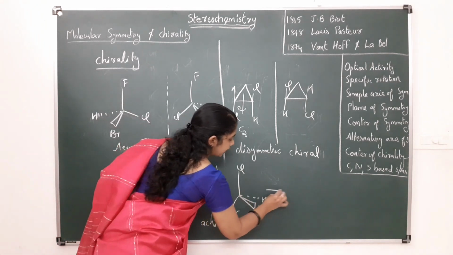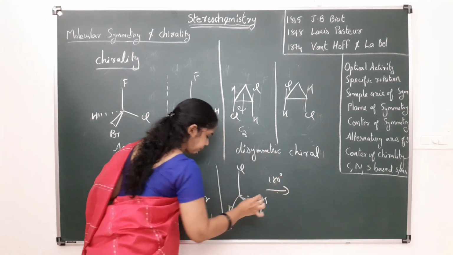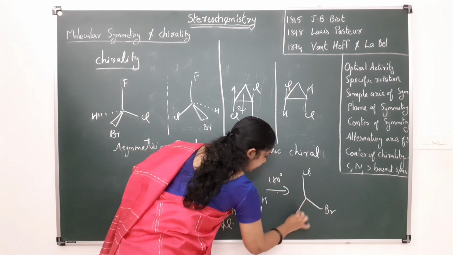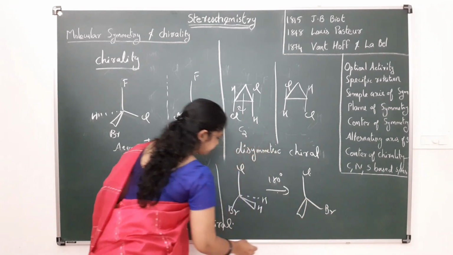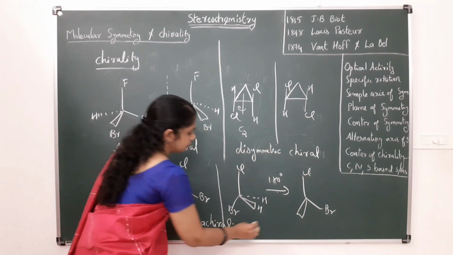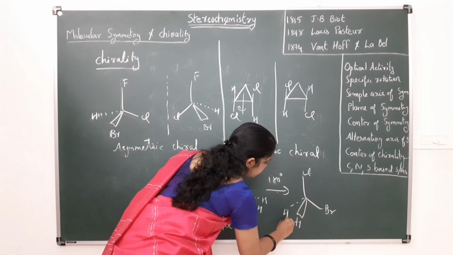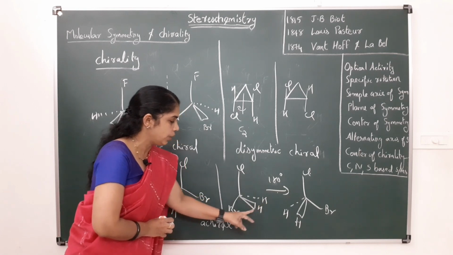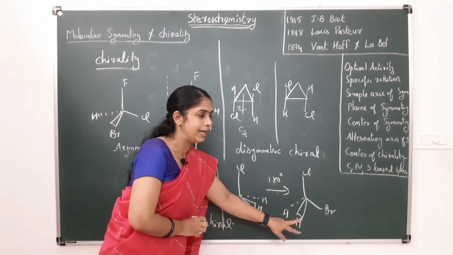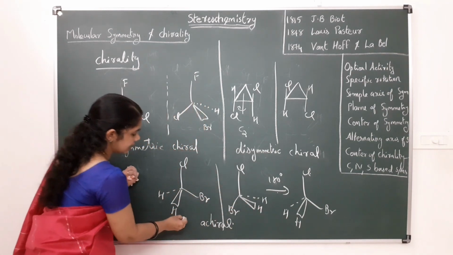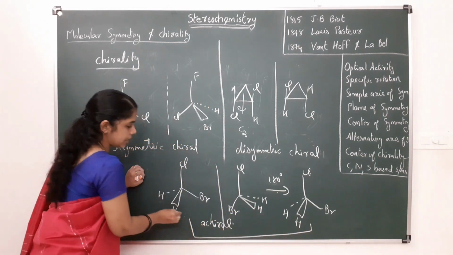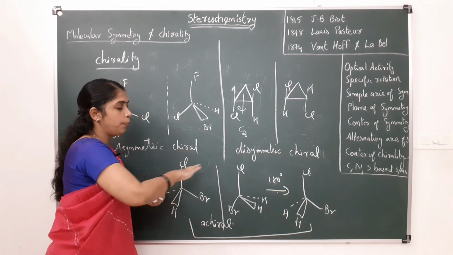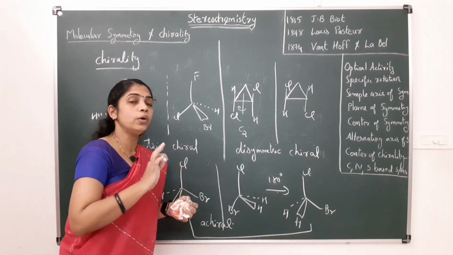If I rotate this molecule through 180 degrees, what happens? Chlorine comes here, bromine comes here, and hydrogen comes here, and here also hydrogen. Suppose these two hydrogens are H1 and H2; now H1 and H2 have changed to H2 and H1, and we can see that the starting and the resultant molecules are the same. They are superimposable. That means they are not chiral, they are achiral.